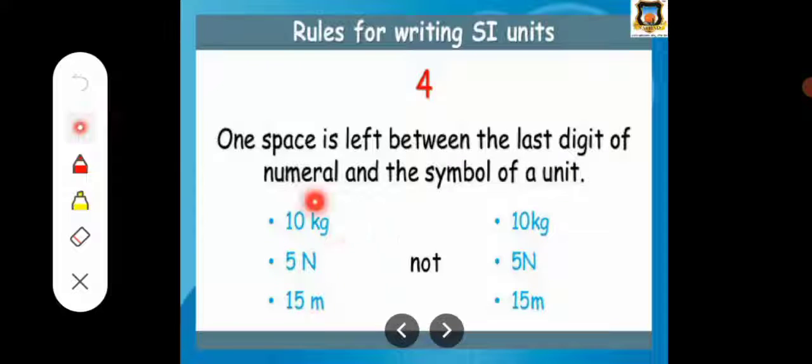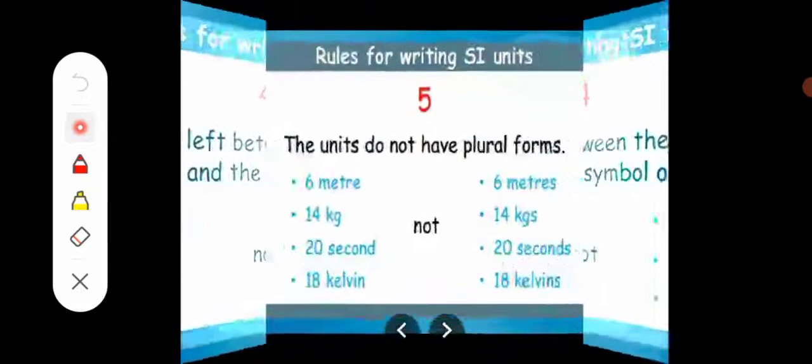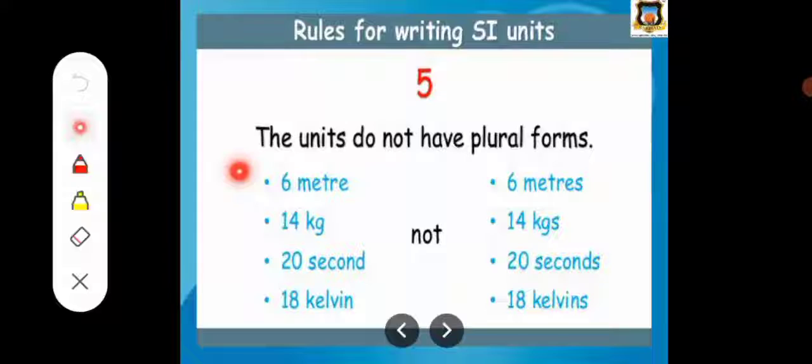It means that when we write any number and describe its unit, one space is left between the number and the unit. For example, 10 kg, 5 N, 15 m, not written without the space. This is the correct method to write the unit. The fifth rule is that units do not have plural forms.